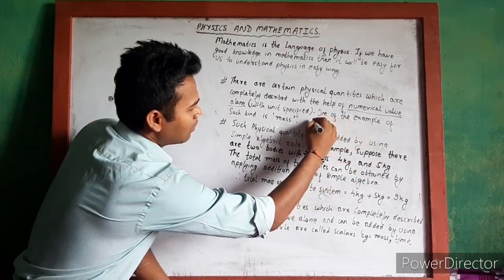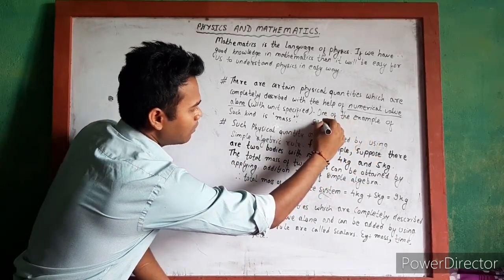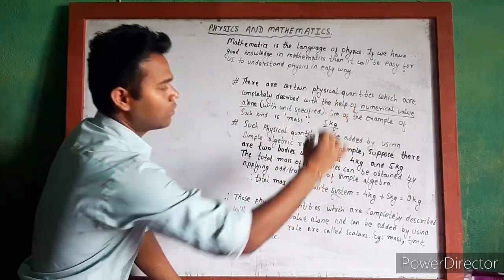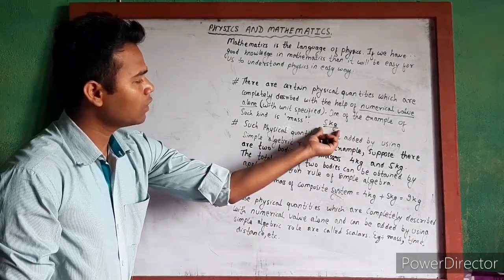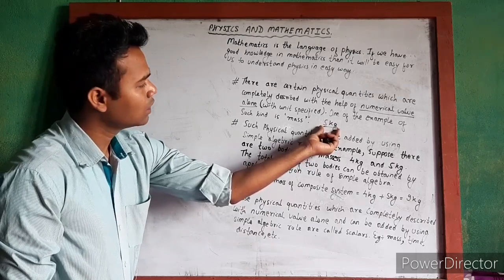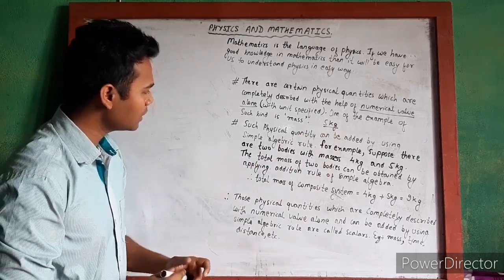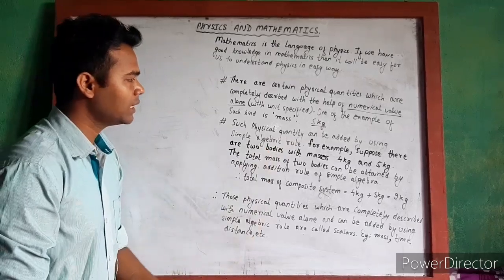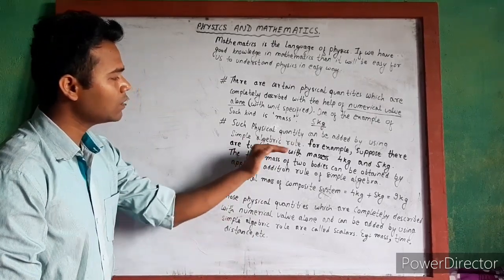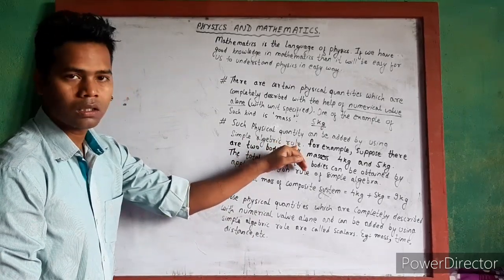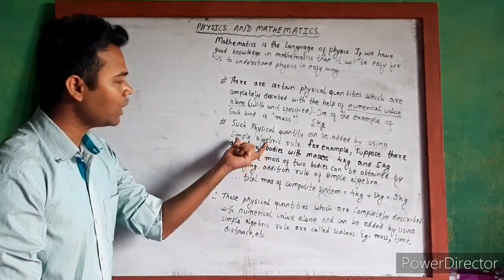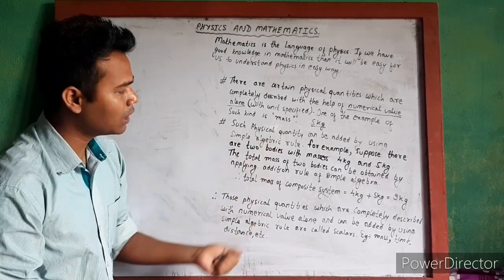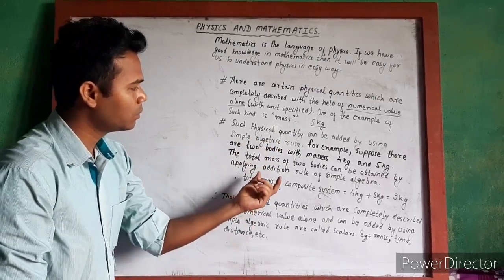For example, if one body has mass 5 kg, then this numerical value itself describes the physical quantity. And next, such physical quantities can be added by using simple algebraic rules. That means no extra type of rule is required. By using the simple addition rule of algebra, we can add this type of physical quantity.